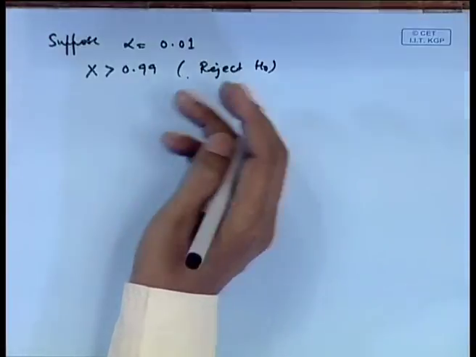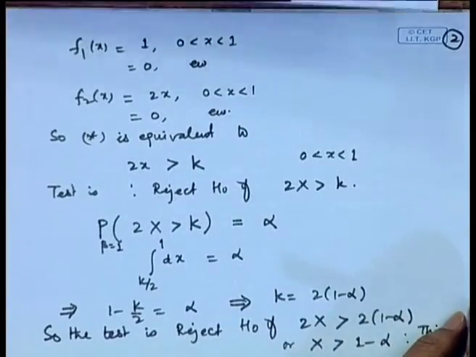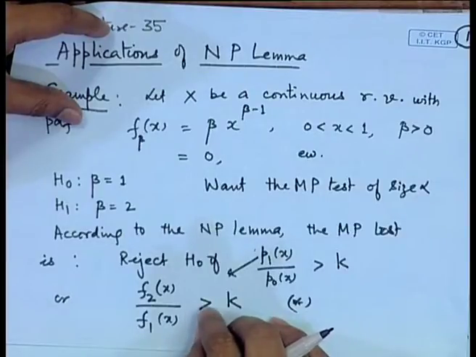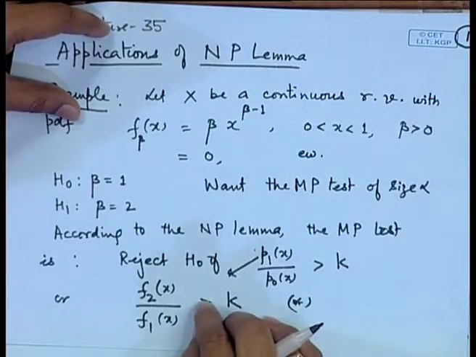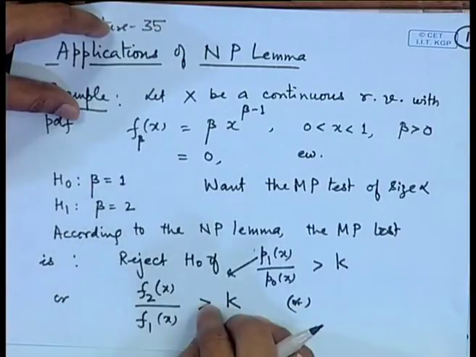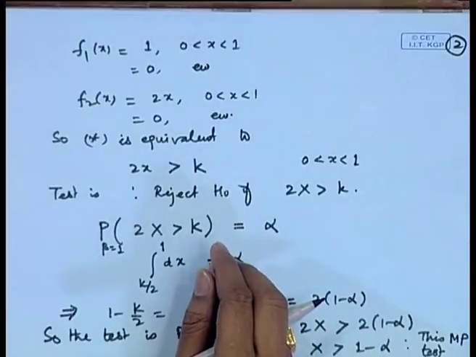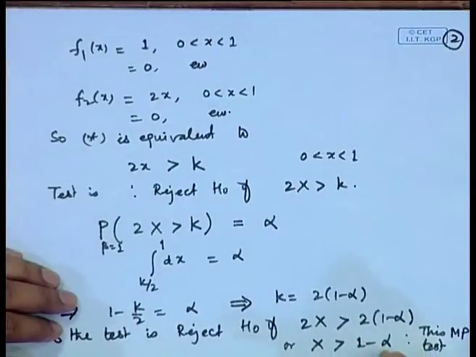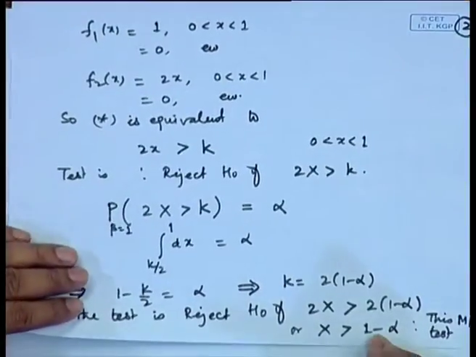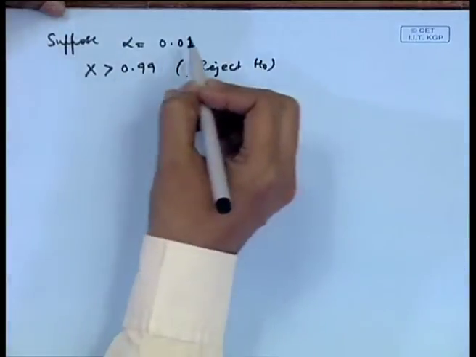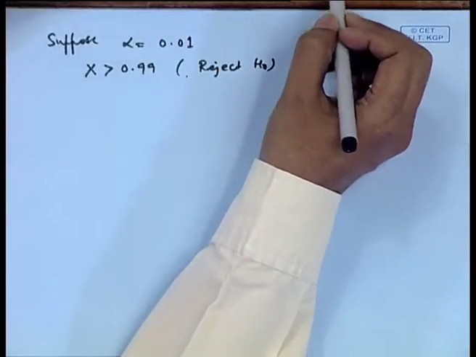So, this is the test function for the most powerful test. Another point which you should observe here, that when we wrote the Neyman-Pearson lemma, we wrote acceptance region to be when this is less than k, and there was a probability gamma of rejecting when this is equal to k. But since this is a continuous distribution, we do not have to look at that region, because we are able to achieve the exact level alpha by this test here. So, when we are rejecting or accepting, the point x equal to 1 minus alpha does not make any difference, because that has probability 0.